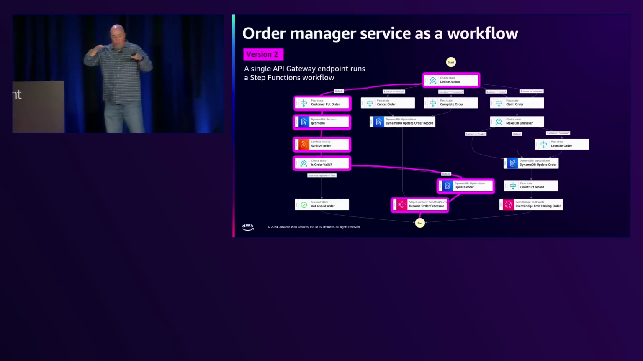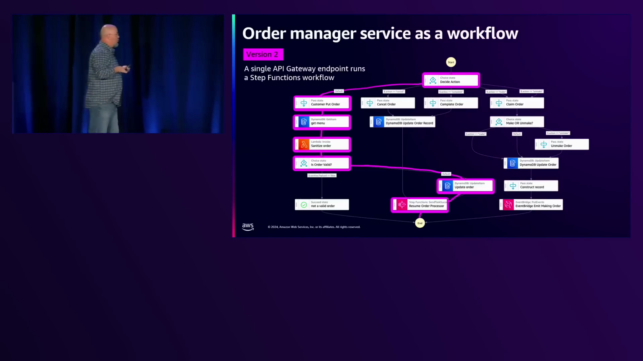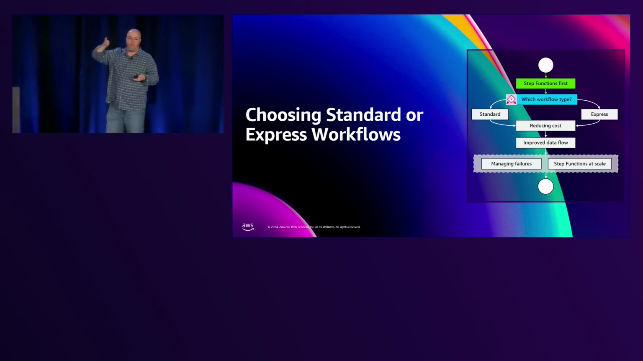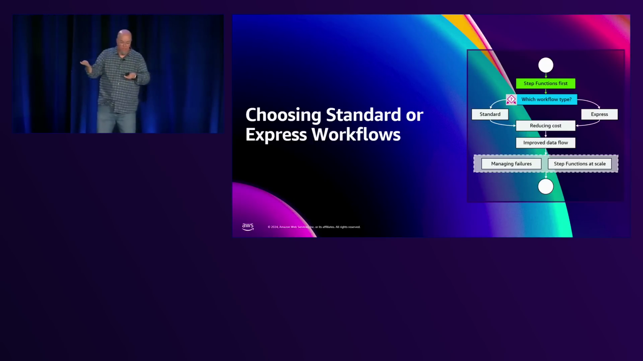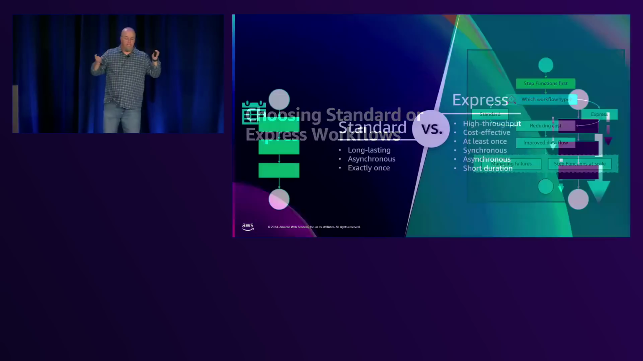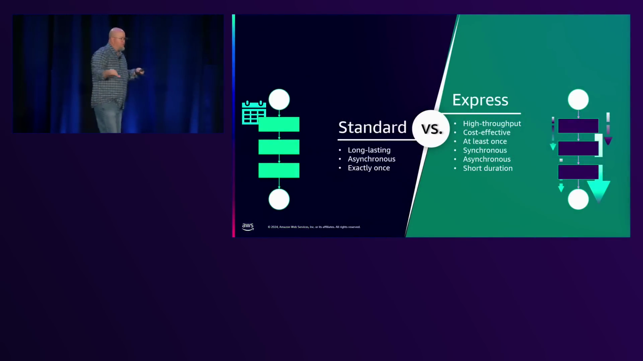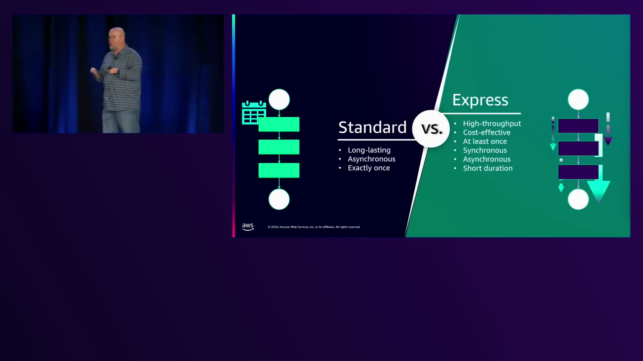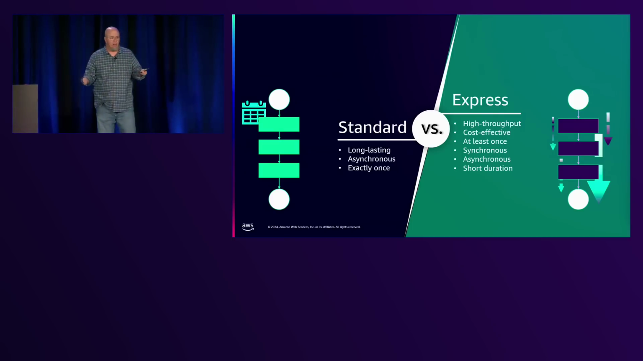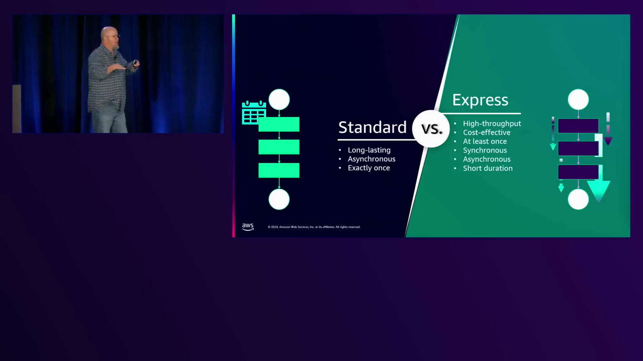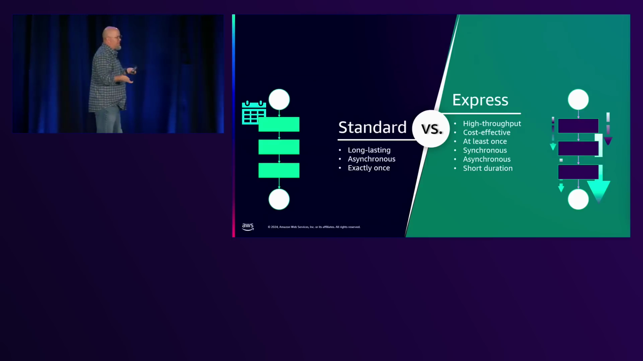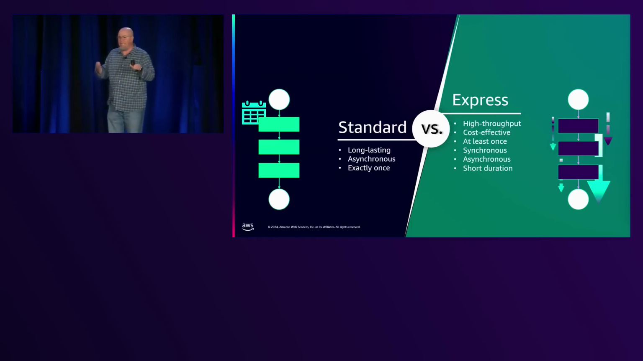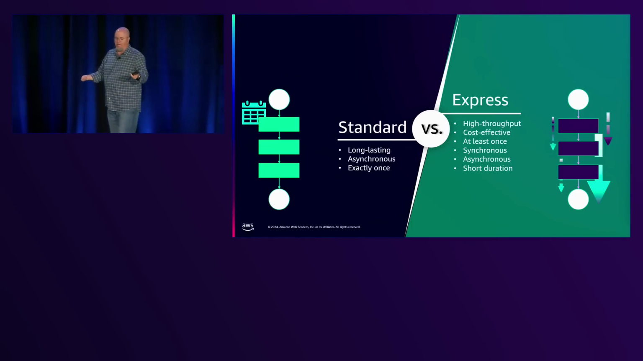So now, like I said earlier, we talked about choosing the right workflow. There are two types of workflows: standard and express. Looking at these, they're a little bit different. Standard came out first, express came later. Standard has long-lasting wait times, so you can have a standard invocation for up to a year, which is crazy. So if you're doing some manual input, things like that, standard's the way to go. It is asynchronous, and it guarantees exactly-once invocation, right?